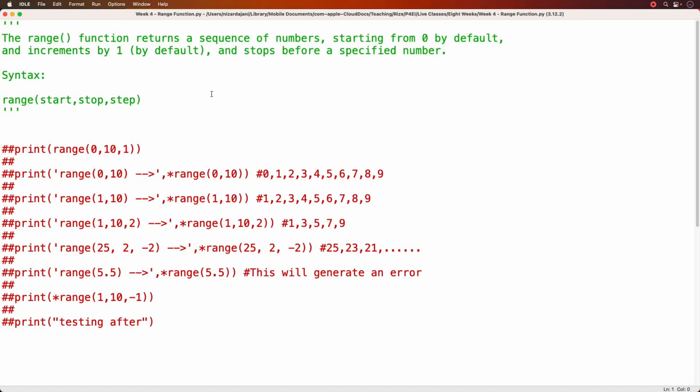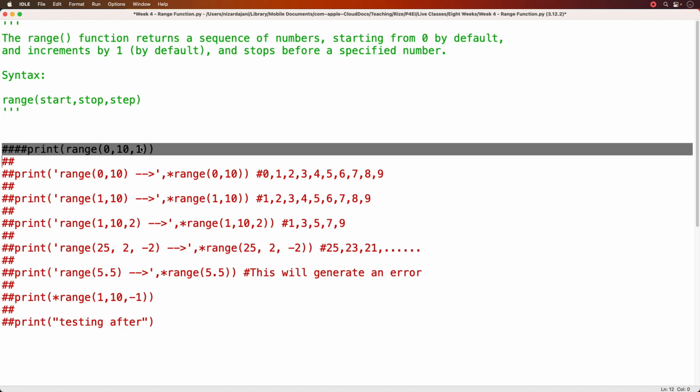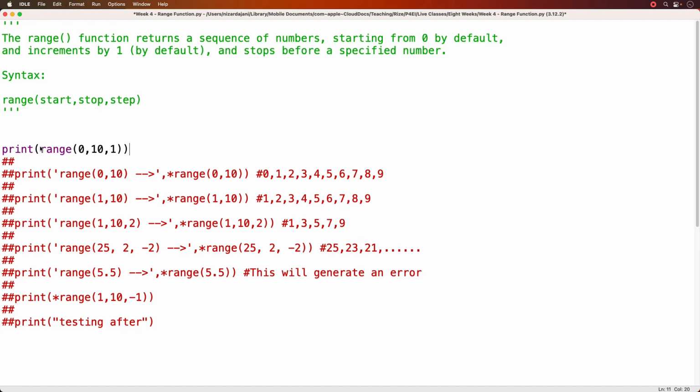Now I wanted to talk about the range function, which is a built-in function in Python, mainly because it's used a lot with for loops. So I'm not going to show you any for loops in this code example. I'm just going to talk about the range function itself. Okay, so if I comment this out, this basically says print for me the range 0, 10, and 1.